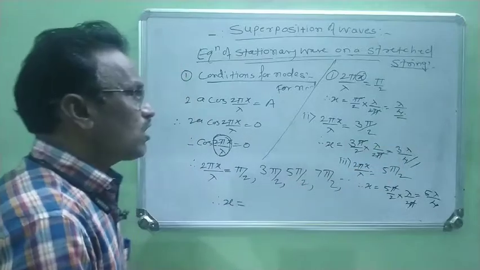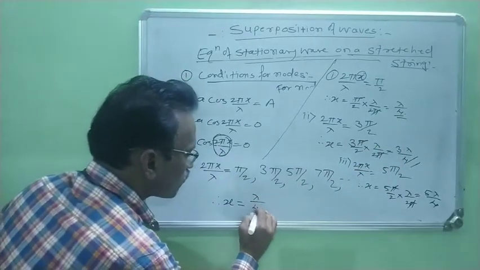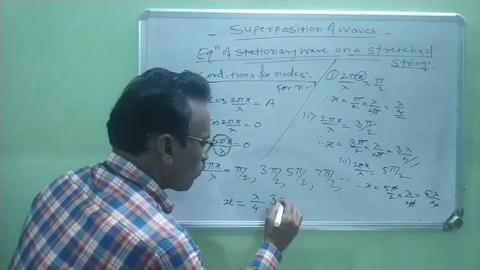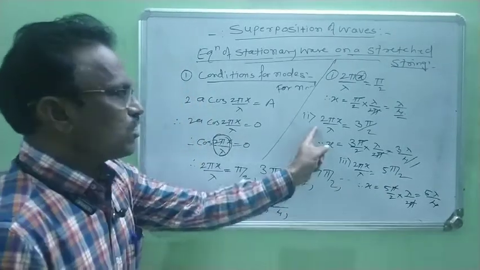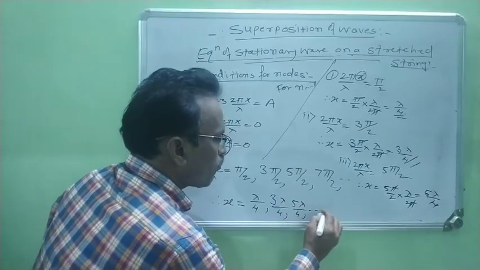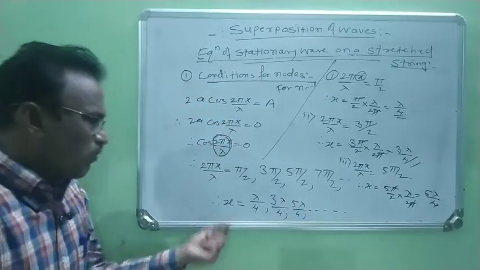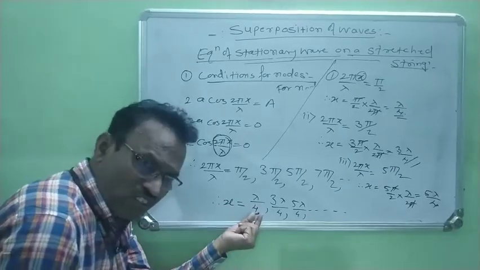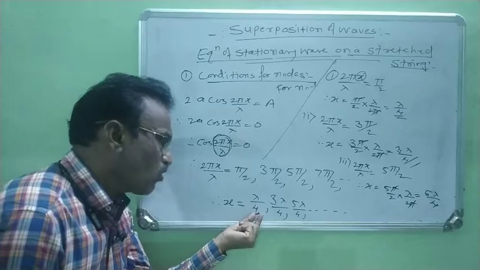Distance of first node is lambda by 4. Distance of second node is 3 lambda by 4. Distance of third node is 5 lambda by 4, and so on, right? Therefore, this value of x is the distance, or this is the condition for a node.